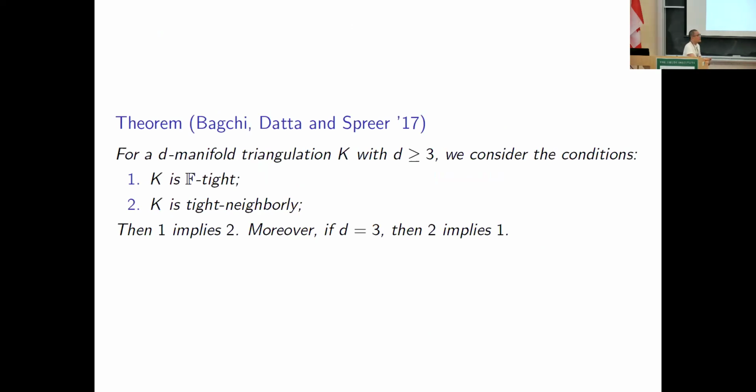There is a result connecting tightness and tight neighborliness. Let K be a triangulation of a D-manifold where D is at least 3. We consider these two conditions: K is F-tight, and K is tight neighborly. Bagchi, Datta, and Spreer proved that 1 implies 2.